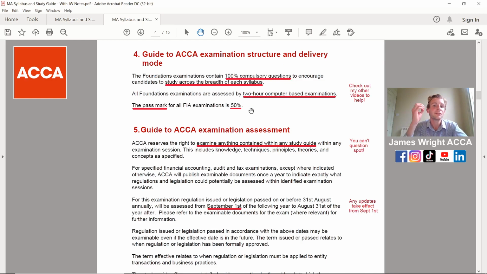Now, guidance for the actual exam structure. If you're completely new to this, you've got to understand that 100% of the questions are compulsory, and they can test absolutely anything on the syllabus. It's a 2-hour examination with a 50% pass mark. So from the 100 marks, you need to get 50 to pass.